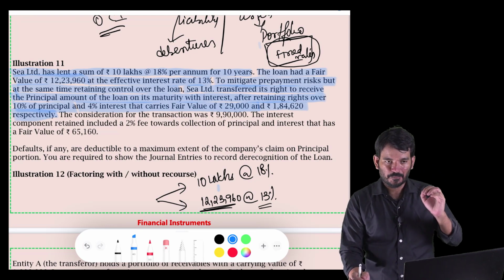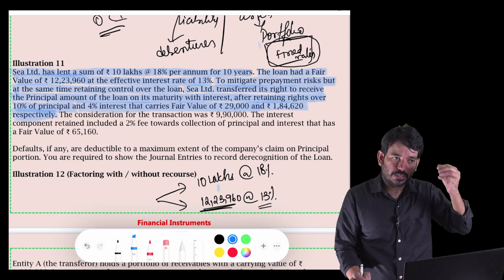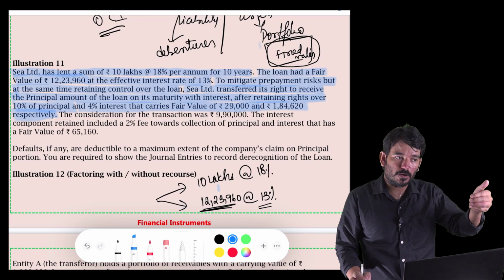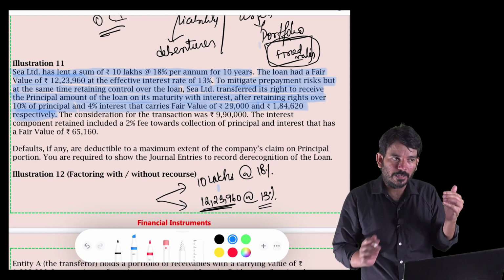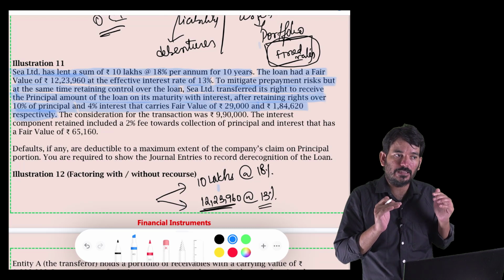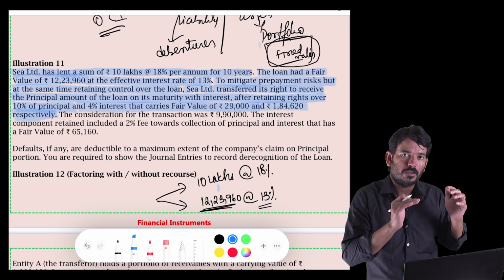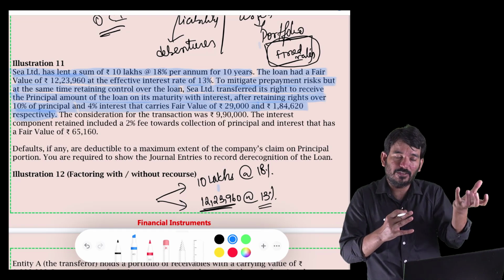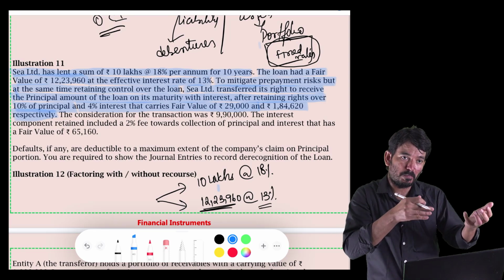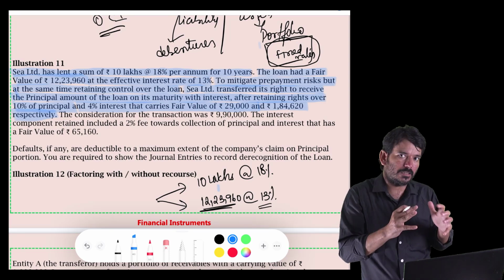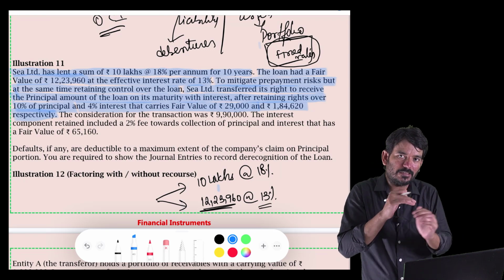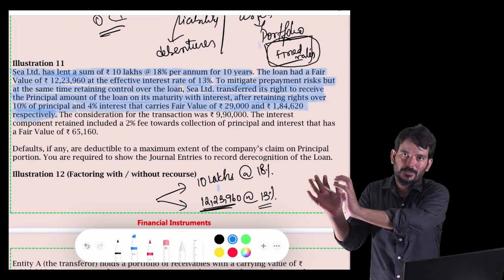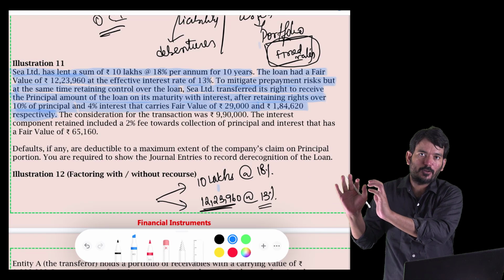So what I am trying to do is, because I am charging more from the customer, there is always a risk that the customer will arrange the money somehow and repay me early. That is called a prepayment risk. See, I'm enjoying 18% at the moment, but I cannot be so satisfied that the customer will continue to pay me at 18% because the interest rate is too high. There is a possibility that he will arrange the money from his other sources and prepay the loan to me. So to avoid that, I want to mitigate the risk of that prepayment by transferring this entire loan to a third party, so that I am out of the danger of prepayment.